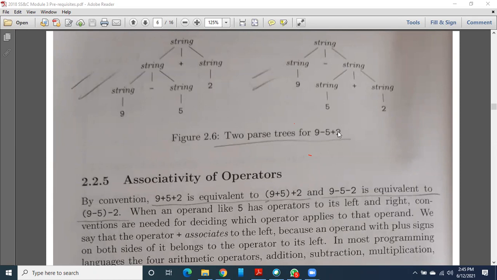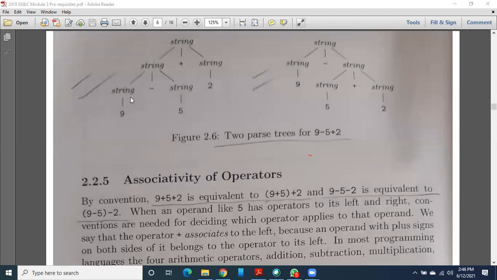So this is our actual result, correct? If you do it like this, what happens? 9 minus 5 plus 2: 9 minus 5 is 4, 4 plus 2 is 6. Okay. So if you come in reverse order, for example, if you give a higher precedence to plus, at that time the next step will be 9 minus 7. 9 minus 7 will be 2. The answer is different, correct? So as per our arithmetic rules, we should go with the first one.